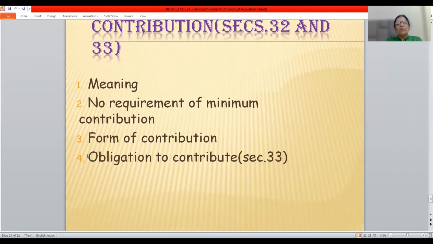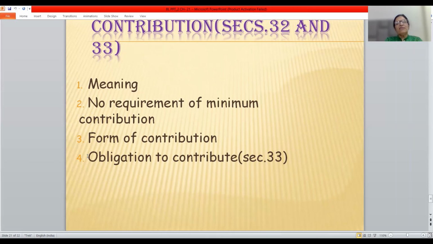No requirement of minimum contribution. How much will the partners have to contribute? It depends upon the LLP agreement, or it depends upon the provisions of Schedule 1 to the Act, because drafting of LLP agreement is not mandatory. Form of contribution. How much or in which form should the partners contribute to the LLP?